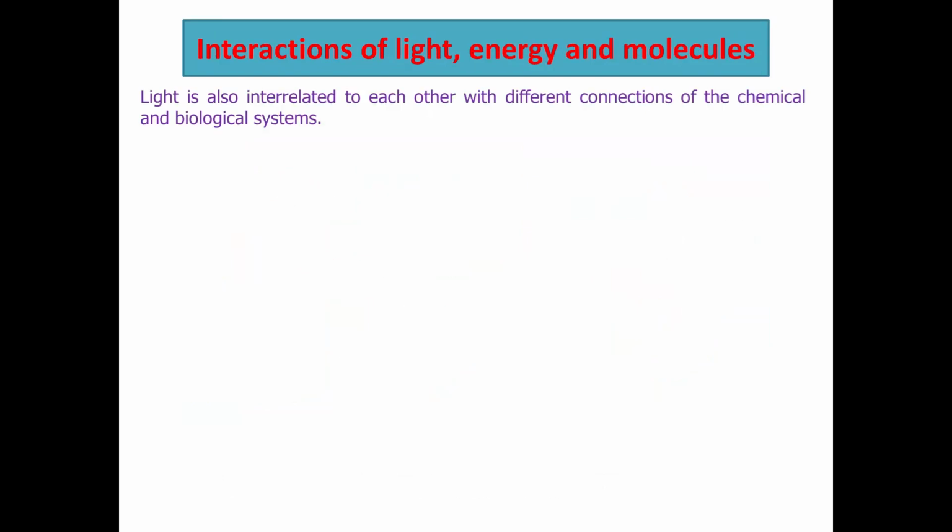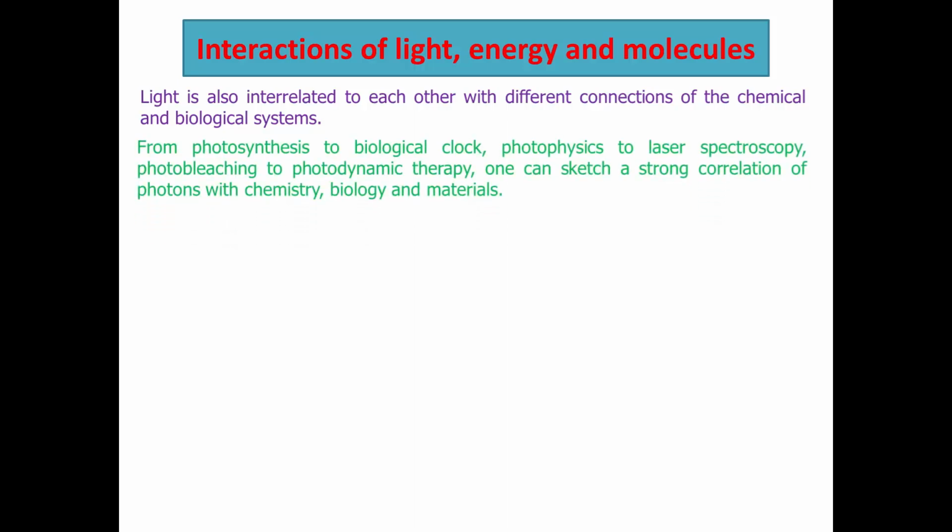Light is also interrelated with different connections of chemical and biological systems. From photosynthesis to the biological clock, photophysics to laser spectroscopy, photobleaching to photodynamic therapy, one can sketch a strong correlation of photons with chemistry, biology and materials.